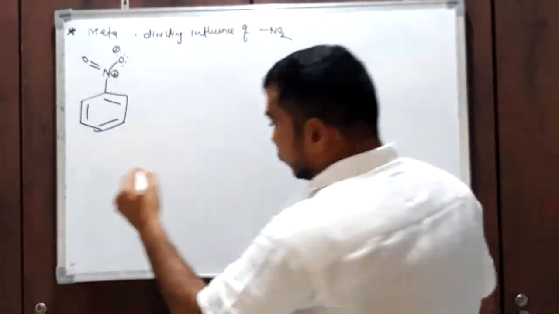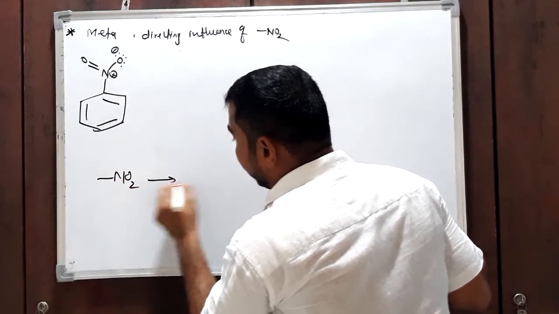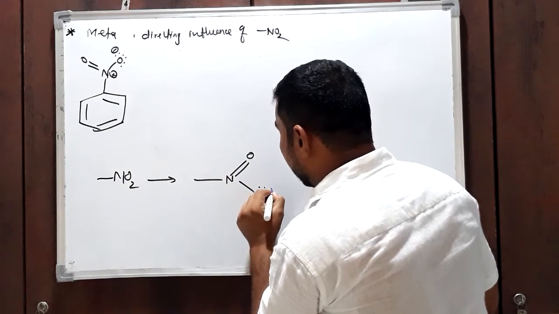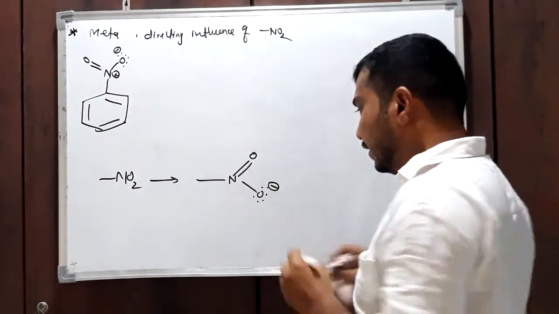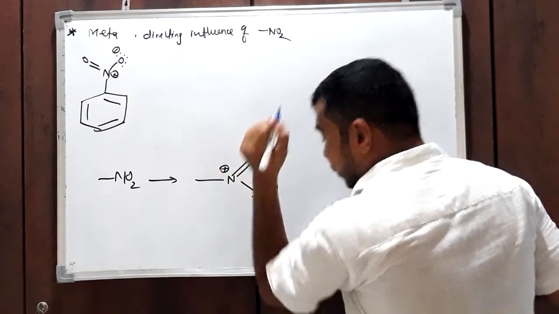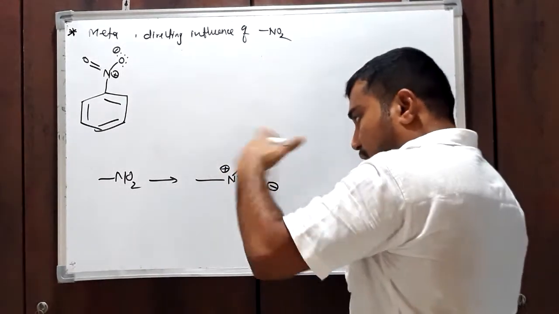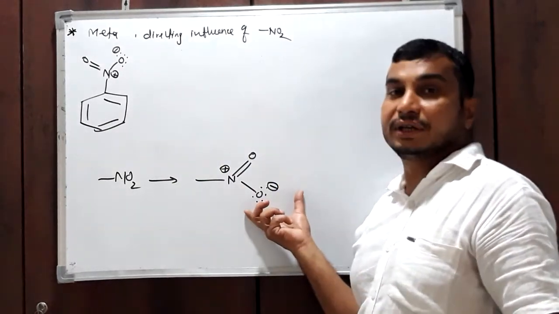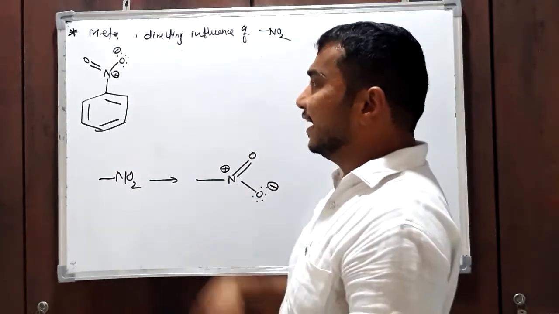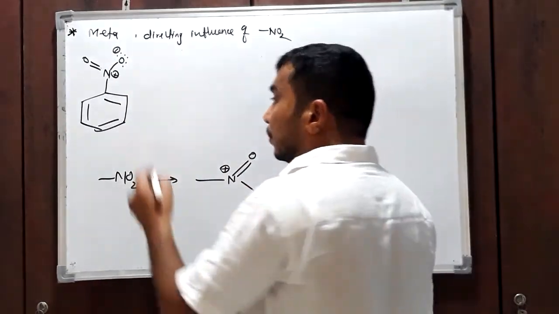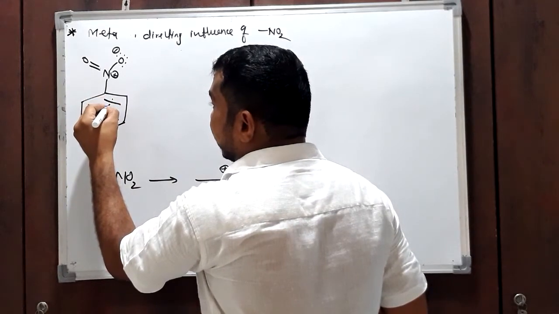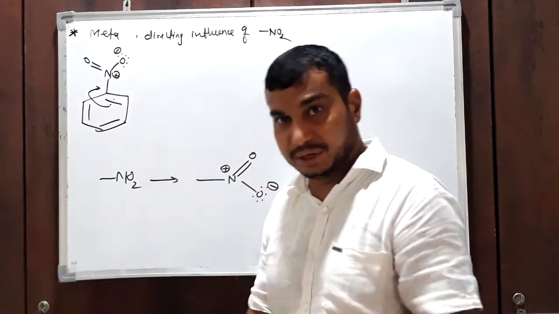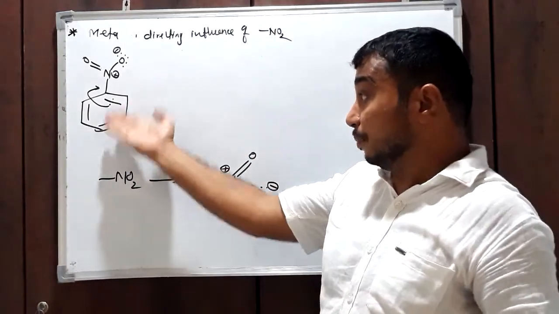In the nitro group NO2, N is actually attached to one of the oxygens by a double bond and to the other oxygen by a single bond. Therefore, this oxygen is negatively charged and the nitrogen is positively charged. So this is a bipolar group having two poles: nitrogen contains a positive charge and one of the oxygens contains a negative charge. Now nitrogen is positively charged, therefore it has a tendency to withdraw electron density from the benzene ring. Because positive nitrogen is electron deficient, it will withdraw the electron density from the benzene ring.